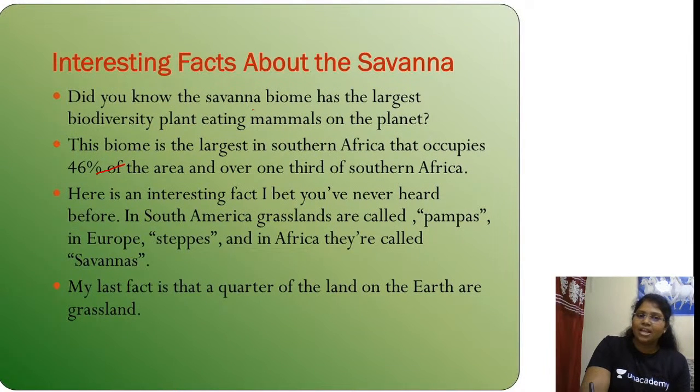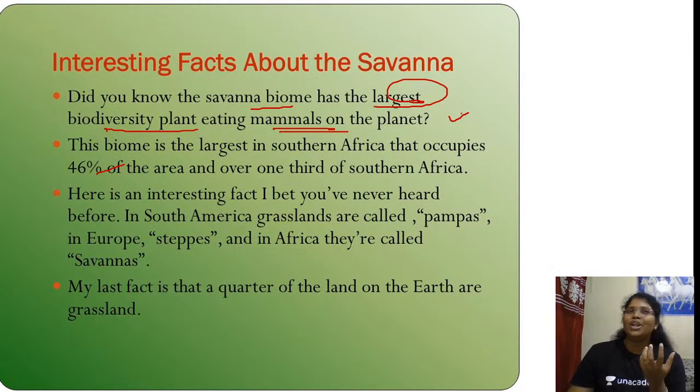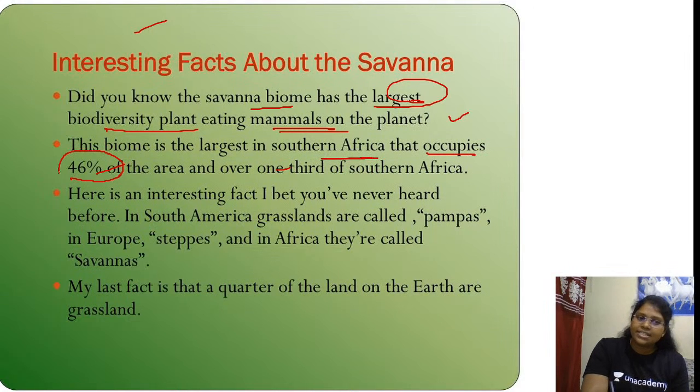Yes, again another important fact. Did you know the savanna biome has the largest biodiversity of plant-eating mammals on the planet? How many of you love to watch the Geography channel, National Geographic channel, Animal channel? Of course, we could see our friends over there, isn't it? All those shootings have been taken in this savanna land. Yes, that we will discuss. This biome is the largest in Southern Africa, that occupies 46% of the area and over 1/3 of Southern Africa. Here is an interesting fact I bet you have never heard before. In South America, grasslands are called pampas.